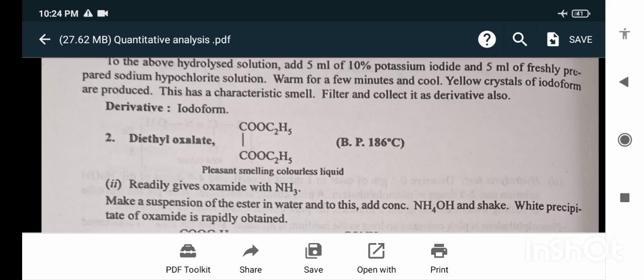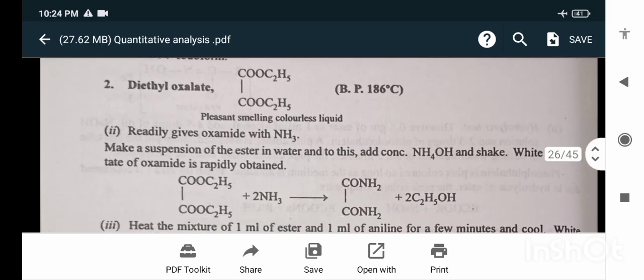Readily gives oxamide with NH3. Make a suspension of the esters in water, and to this add concentrated ammonium hydroxide and shake. A white precipitate of oxamide is rapidly obtained.